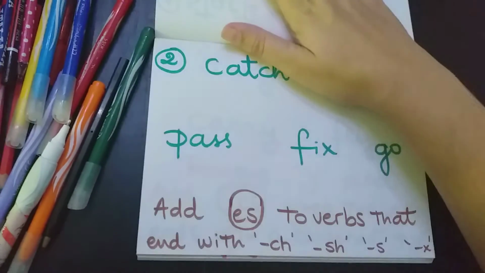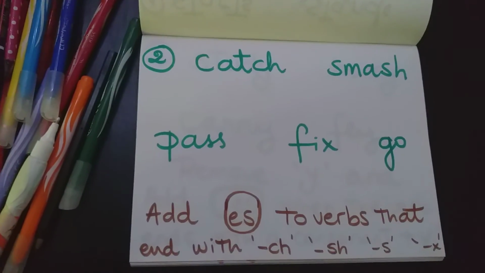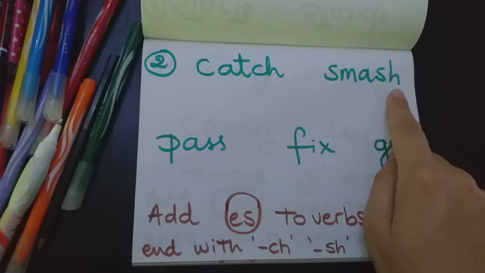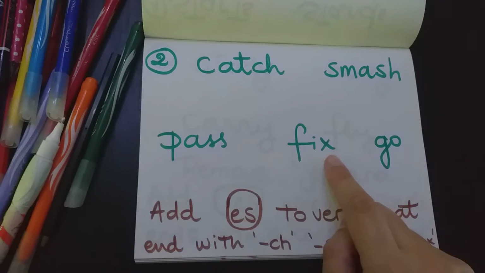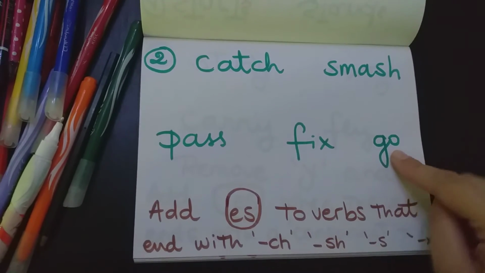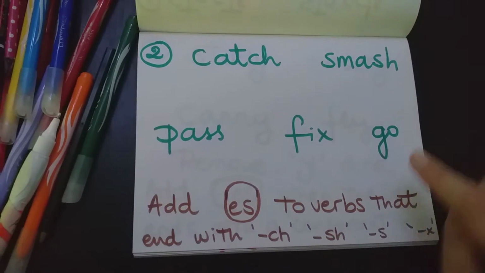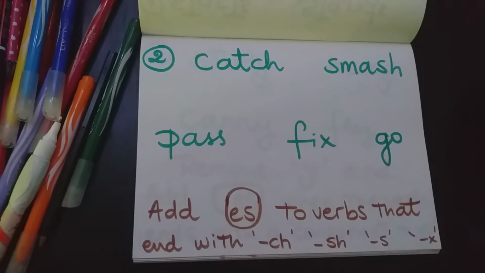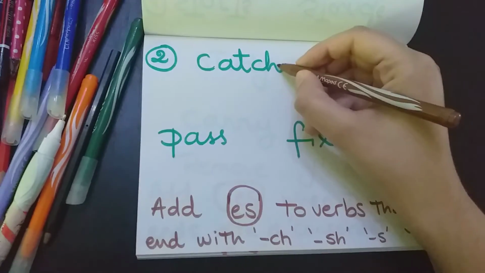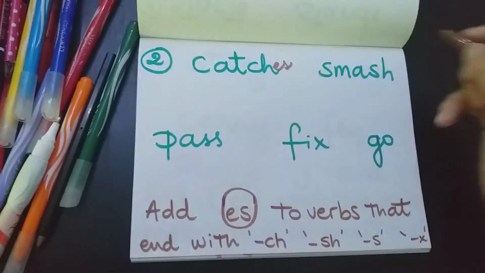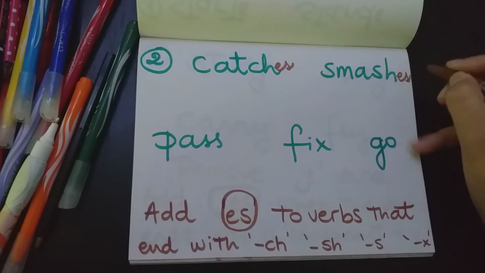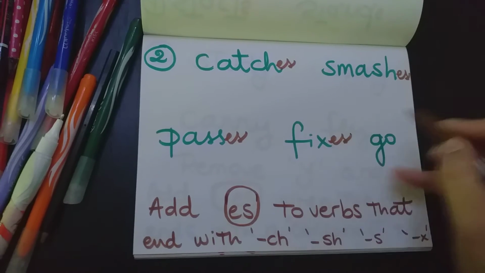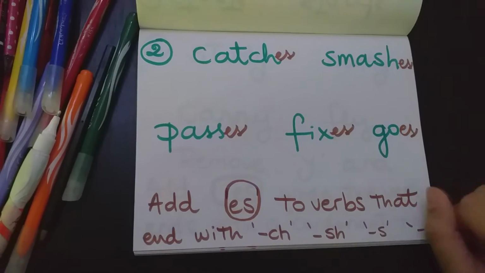The second category is when the verb finishes in ch, sh, s, x, or o. So in this case, we have to add es to the verbs that have this ending, okay? So we need to copy catches or teaches, smashes, washes, passes, fixes, goes.